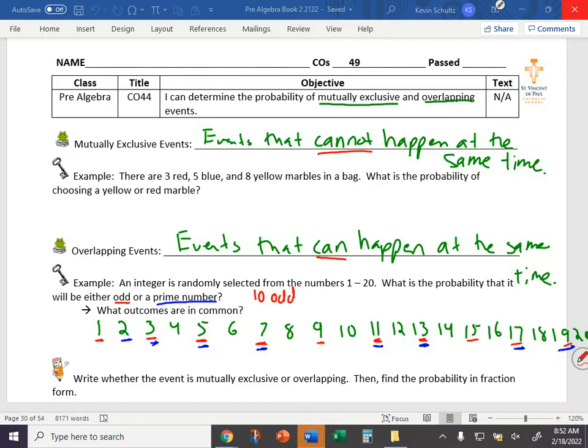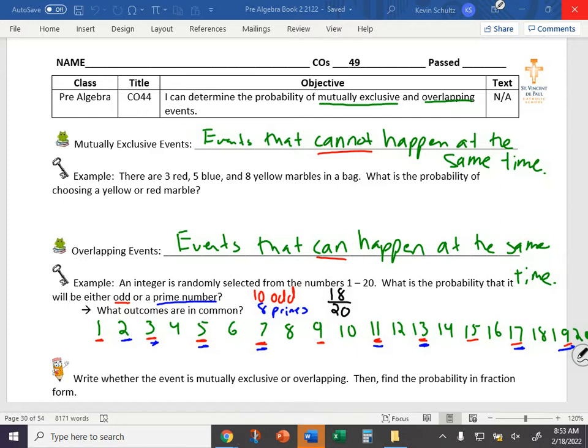And then let me count up the primes, because I also am looking for a prime number. I've got 1, 2, 3, 4, 5, 6, 7, 8 primes. And so then what folks will do is they'll say 10 odd, 8 primes is a total of 18 out of 20. I have an 18 out of 20 chance of picking an odd or a prime number.